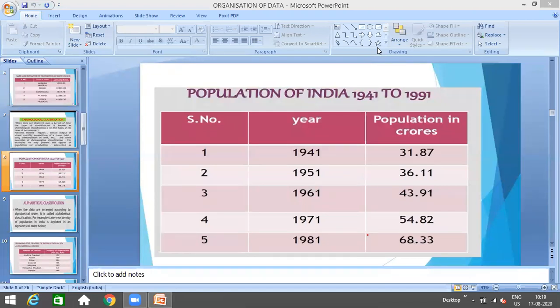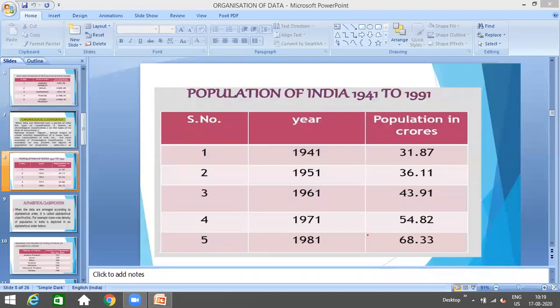See, 1941, the population is 31.87 crores. 1951, the population is 36.11 crores. 1961, 43.91 crores. Can you see? The data is being classified or arranged on the basis of its time of occurrence.